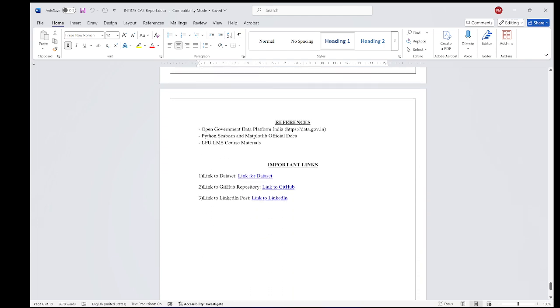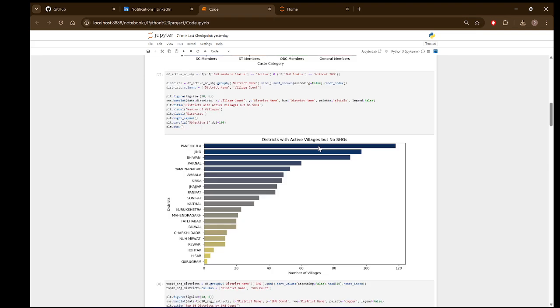These are the references I actually followed: Python, Seaborn, and Matplotlib official documents. Whenever I was getting any problem, I referred to the official documents. Now let me take you through the code.